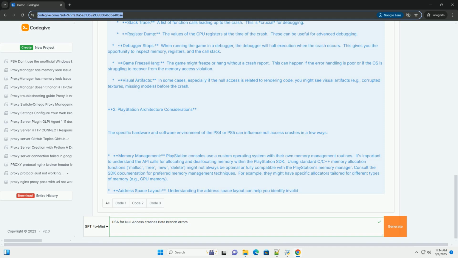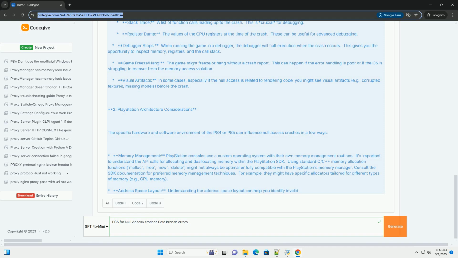Postmortem debugging. If you can't reproduce the crash, try to gather as much information as possible from the crash report and logs. This can help you narrow down the possible causes of the crash. Look for patterns in the crash reports that might give you clues.